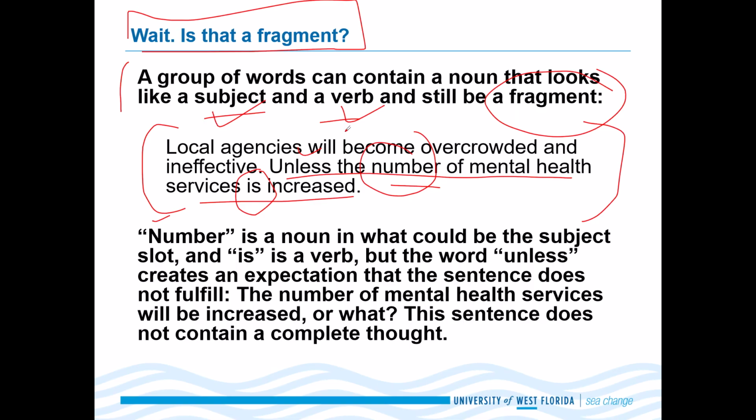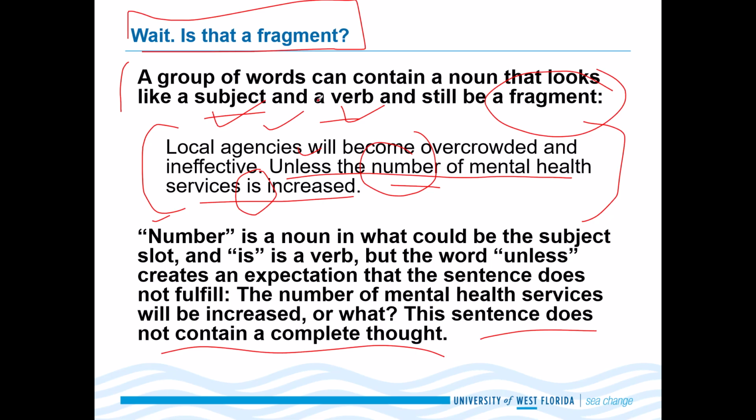This is creating an expectation. Unless what? What do you mean by unless? Why are you saying unless? There is some missing link. We are missing something out. We need to find that reason why unless is written over here. The number of mental health services will be increased unless, or what? What would happen? This sentence does not contain a complete thought.